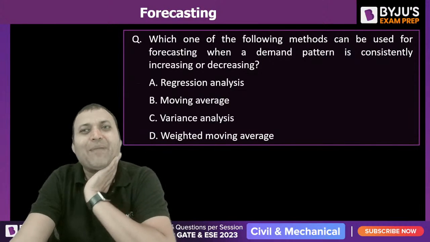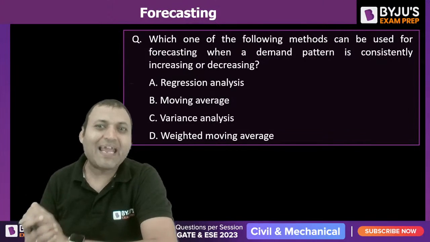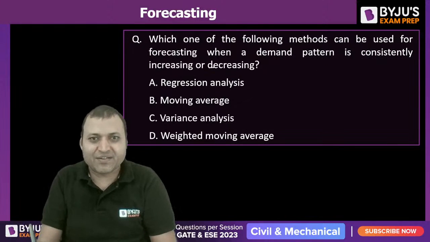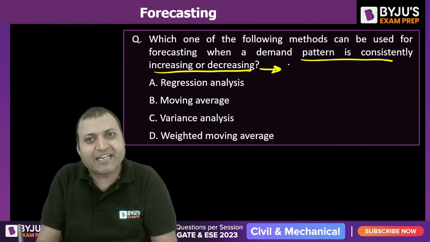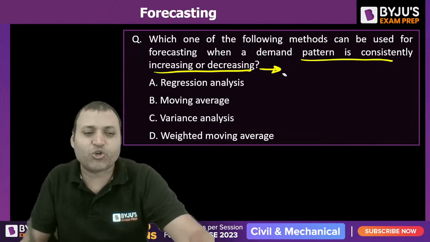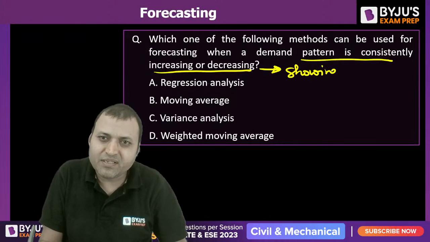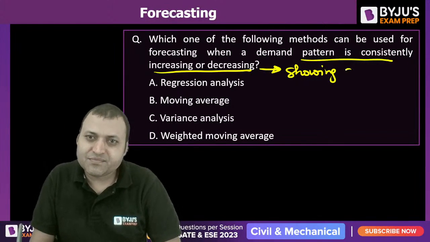Which one of the following methods of forecasting can be used when a demand pattern is consistently increasing or decreasing? When a pattern is consistently increasing or decreasing, it is showing some trend. It means it has a trend line.